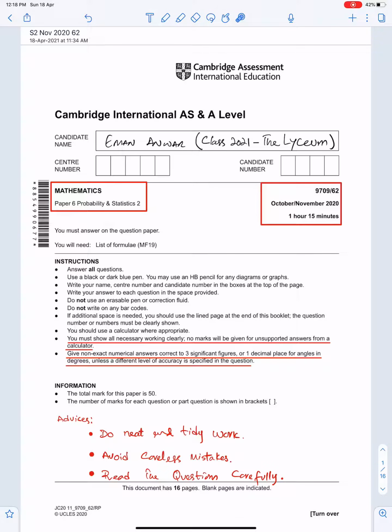Bismillahirrahmanirrahim. Sallallahu alayhi wa alihi wa sallam. Allahumma rabbi zidni ilma. Sallallahu alayhi wa alihi wa sallam. Ameen. Alhamdulillahi rabbil alameen.